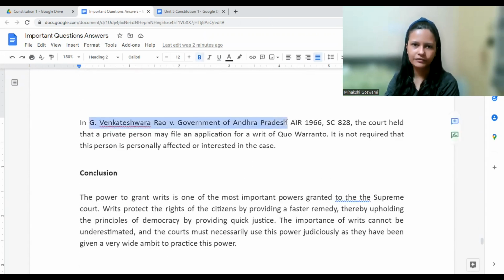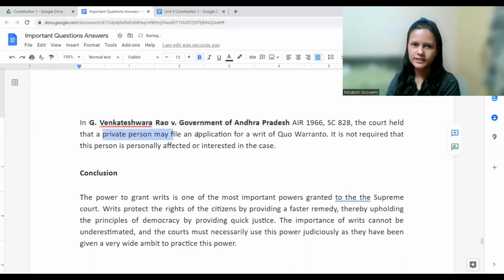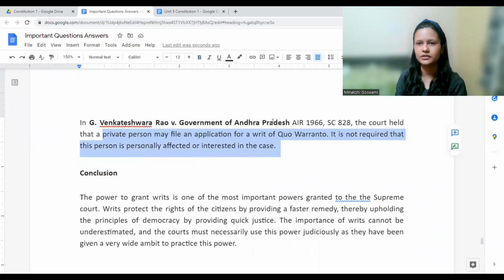Now we have this case where the court held that a private person may file an application for Quo Warranto. It is not required that the person is personally affected or interested in the case. Like if somebody is holding a position of principal, a random person can also file. It's not needed that he is willing to get that position. He wants to be a principal or he is a student of that college or something. That is not needed. Any person can file the case. Any person can bring it in notice of the court.